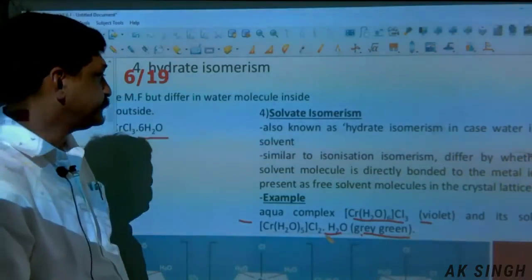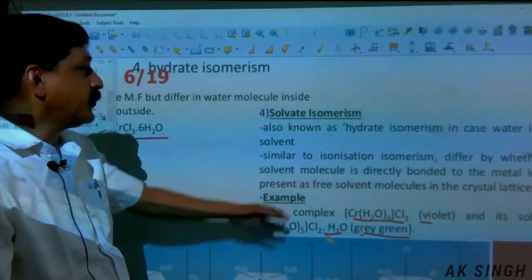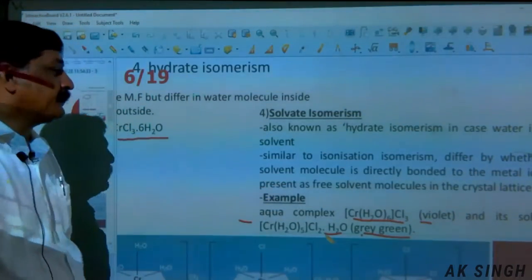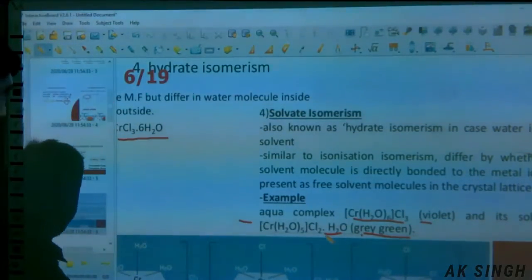because water is there. Similar to hydration isomerism, they differ when the solvent molecule is directly bonded to the metal atom or present as a free solvent molecule in the crystal lattice. This is a figure.